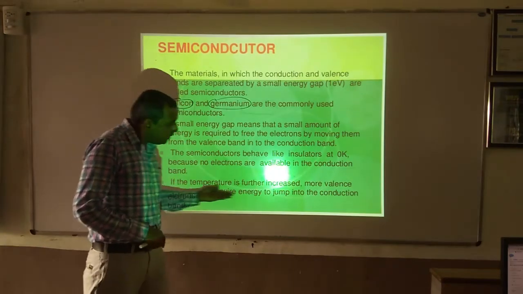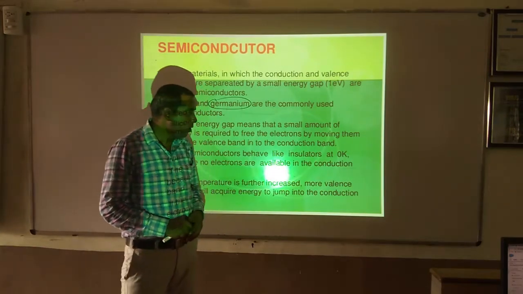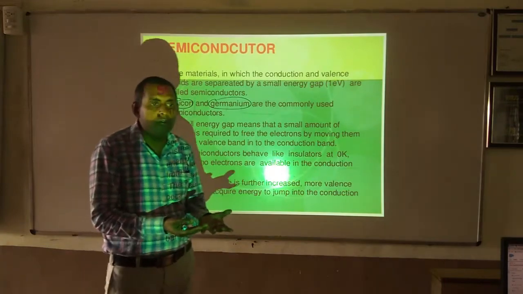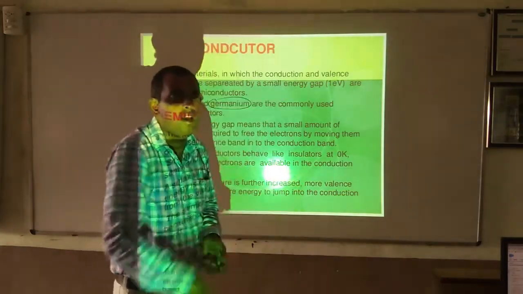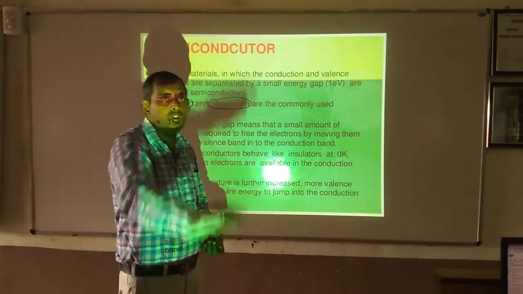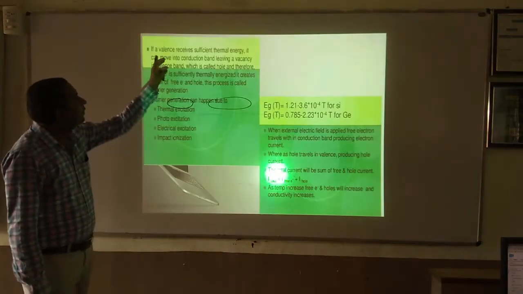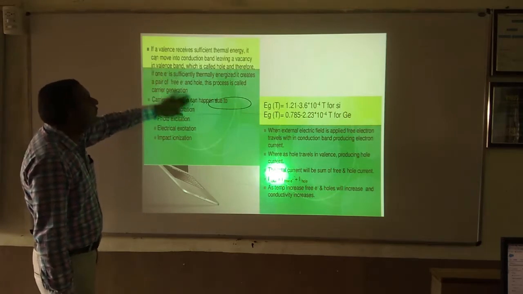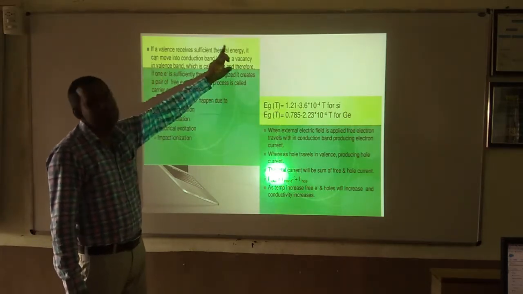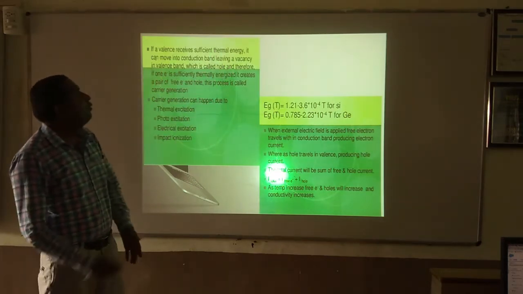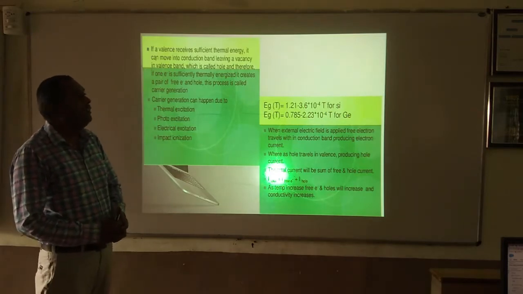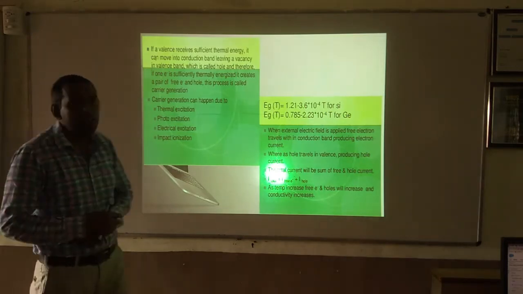If the temperature is further increased, more valence electrons will acquire energy and jump into the conduction band to constitute electric current. If a valence electron receives sufficient thermal energy, it can move into the conduction band, leaving a vacancy in the valence band.